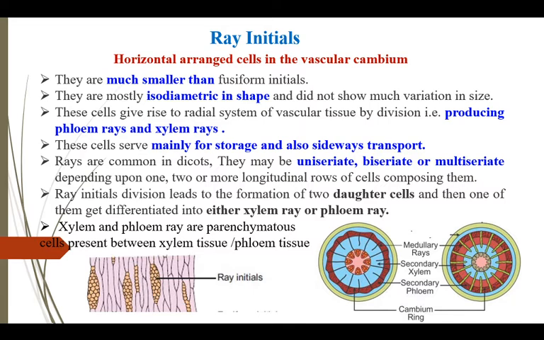These ray initials are present as uniseriate, biseriate, and multiseriate depending on one, two, or more longitudinal rows of cells. If these ray initials are present in xylem, they are known as xylem rays, and if they are present in phloem, they are known as phloem rays.